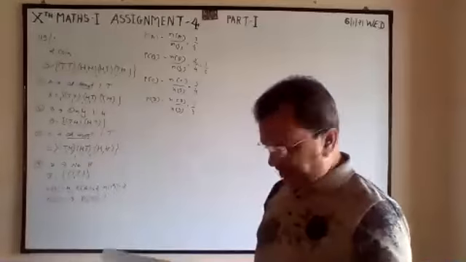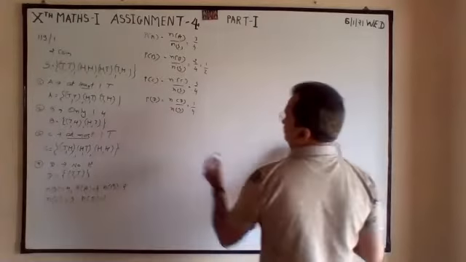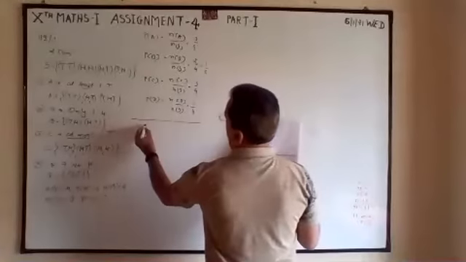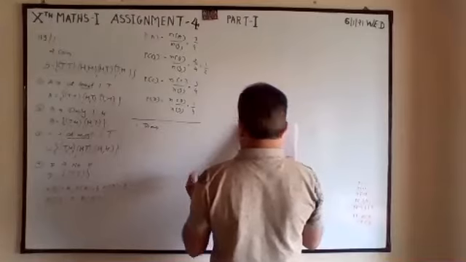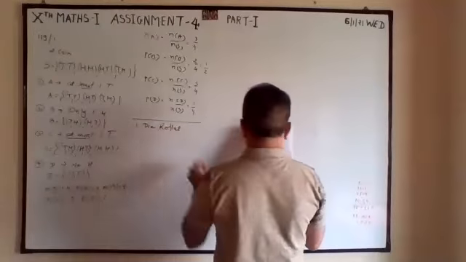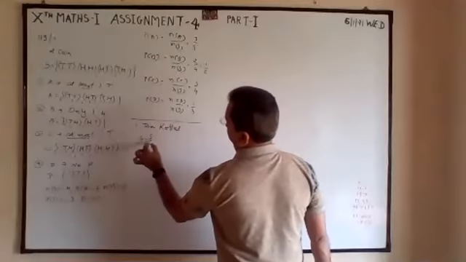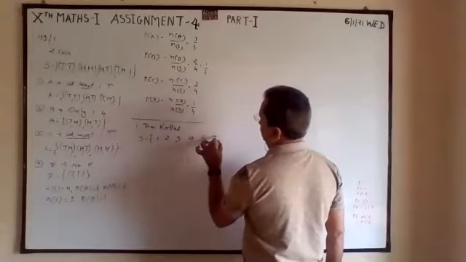Then page number 121, one die roll. So the sample space will be 1, 2, 3, 4, 5, 6.